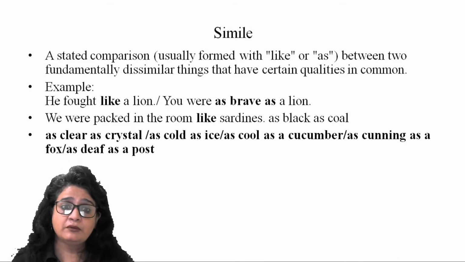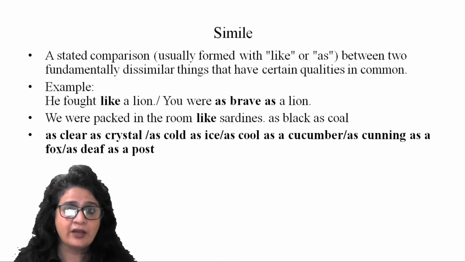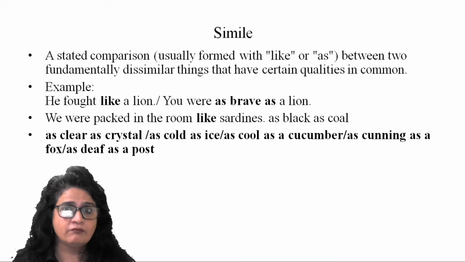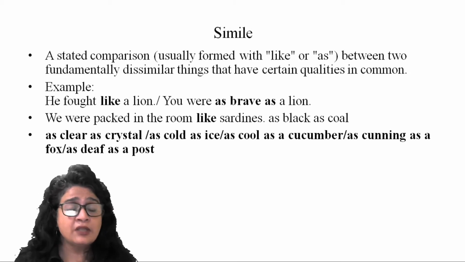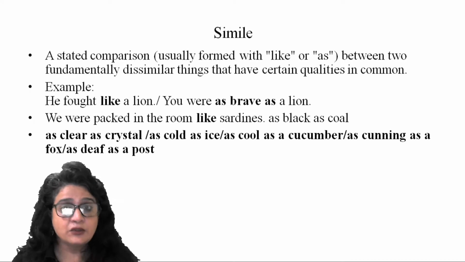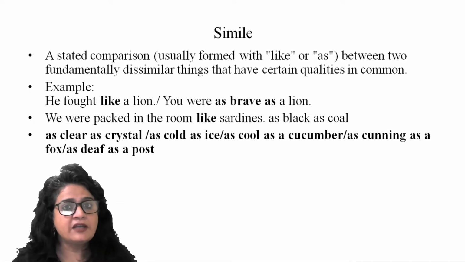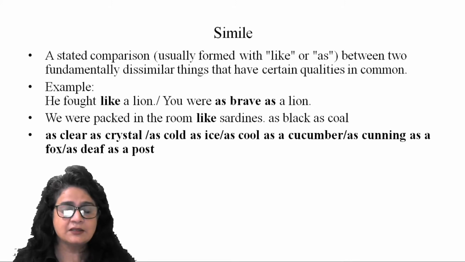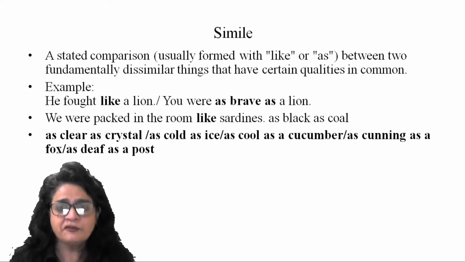Possibly these people were put up in a very crowded room, a very compressed room, right? So possibly they could not move easily in that room. So that is why they are comparing that situation. We were packed in the room like sardines, to bring that dramatic effect in the reader that we were in a very bad situation. All right. So this is the dramatic effect that can be brought in a sentence if it uses a figure of speech.